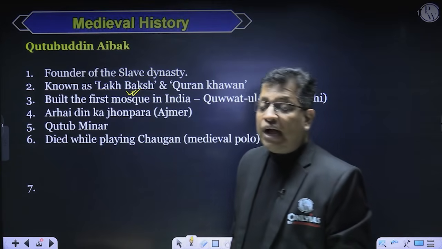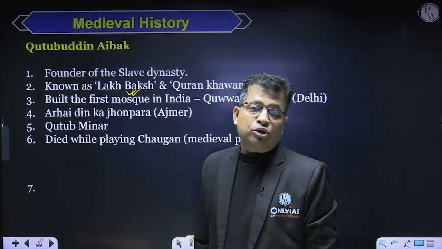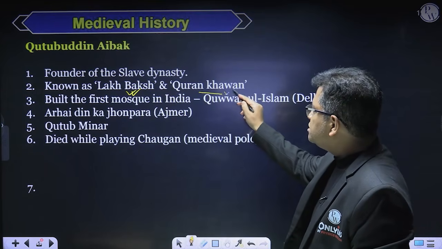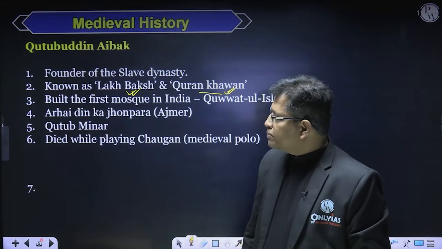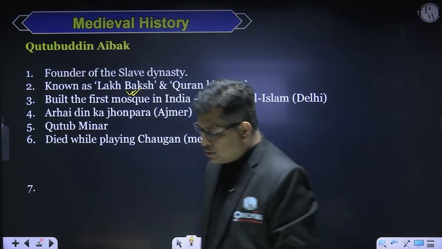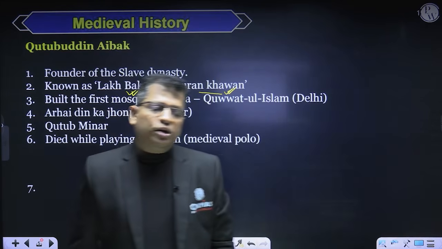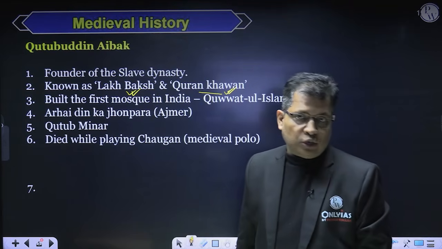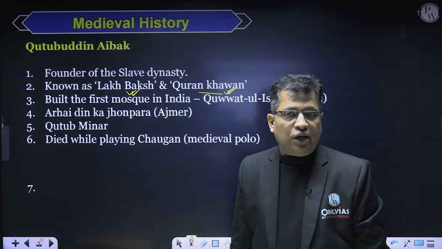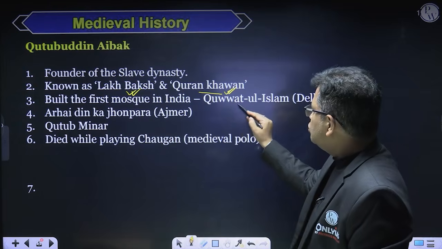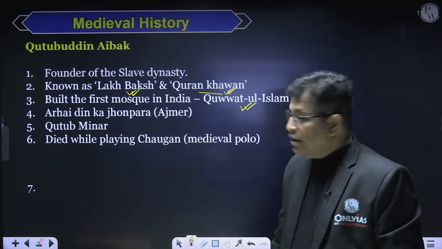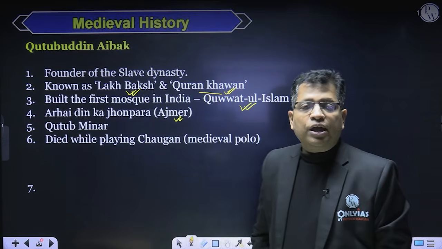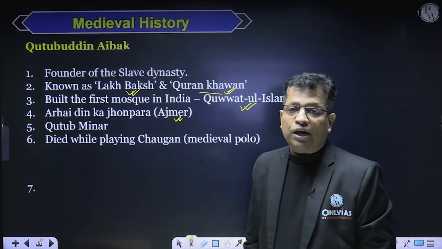Further, he had developed some authority over the Quran, and that's why he is known as Quran Khawa. So these are two titles for Qutubuddin Aibak. Further, if I talk about architectural development during the time of Qutubuddin Aibak, he constructed two mosques that are important for our exam and one minar. The two mosques were Quwwatul Islam Mosque in Delhi, and Arhai Din Ka Jhopda in Ajmer. And further, he constructed Qutub Minar in Delhi.